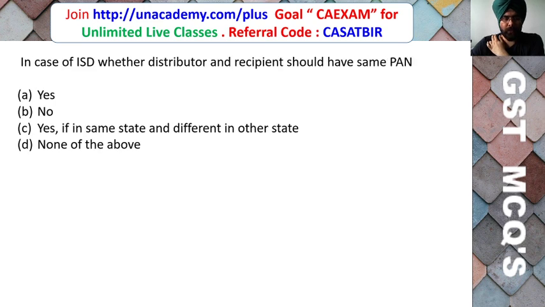In case of an input service distributor, should the distributor and recipient have the same permanent account number? Yes, no, yes if in the same state and different if in another state, none of the above.